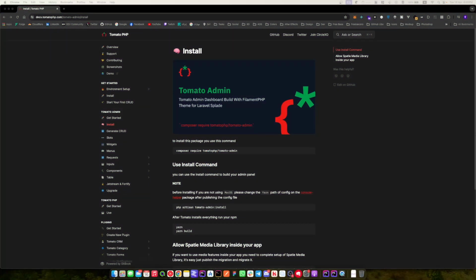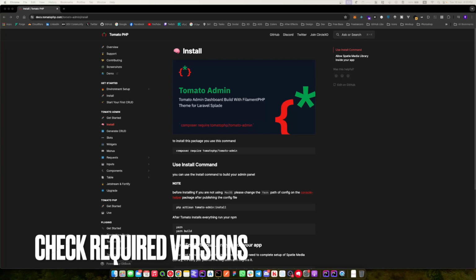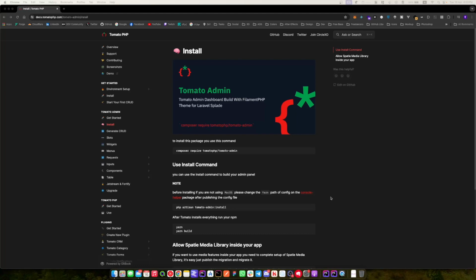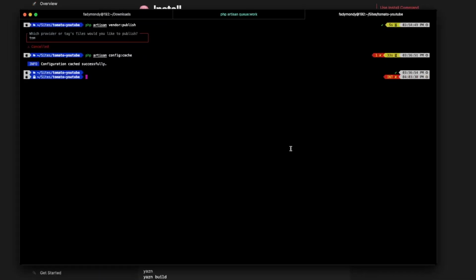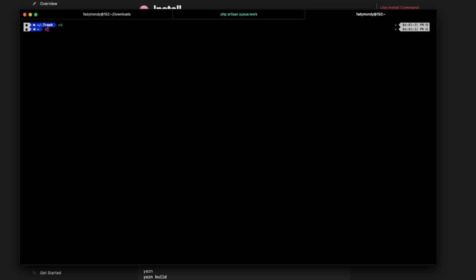Hello everyone, we will be speaking today about TomatoPHP and how we can install it on the new Laravel 11 version on macOS. Before we start, we need some checks. Let's go into our terminal and please make sure you have PHP more than 8.1 and Node.js over 18.